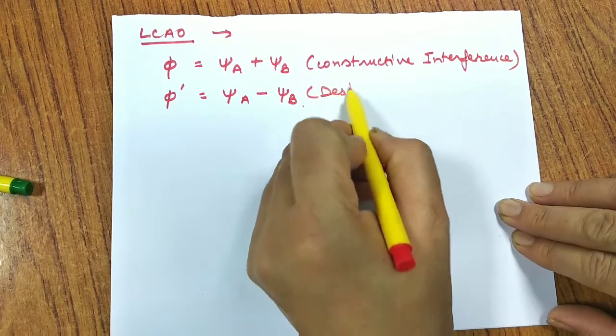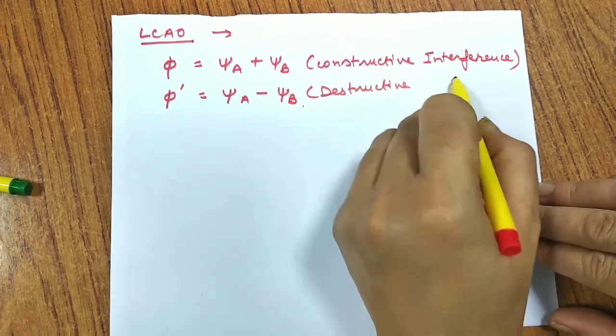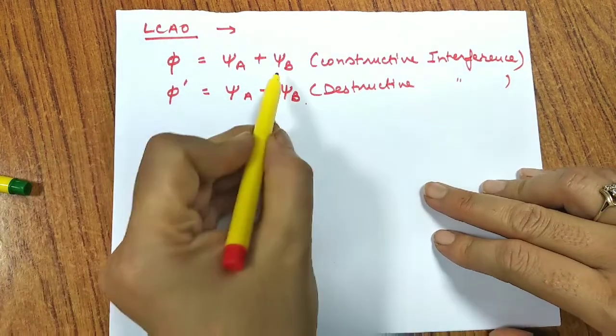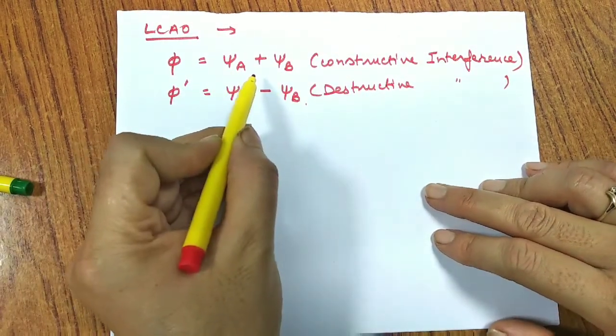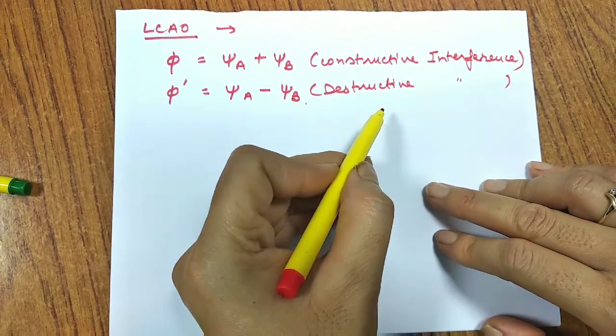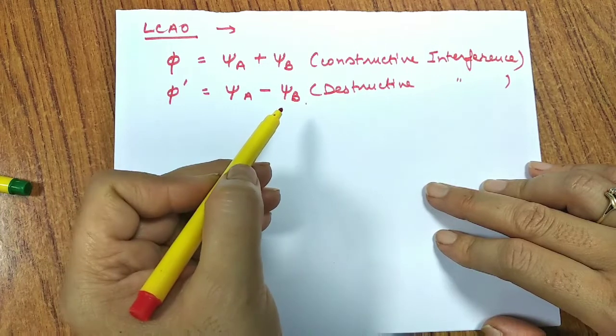And here we'll be having destructive interference. What does it mean? It means that electron waves of two atoms may be in phase during constructive interference, during addition, or may be out of phase during destructive interference or during subtraction.